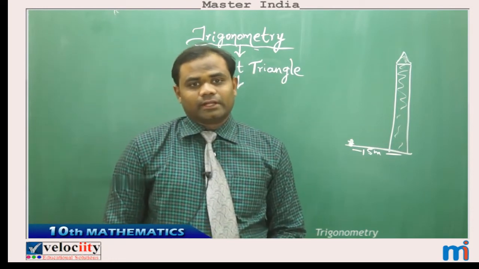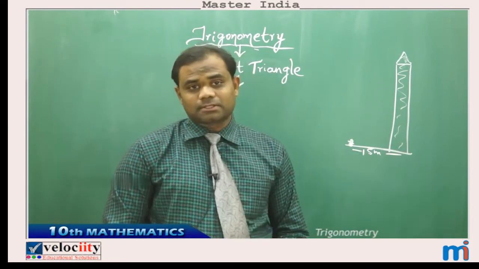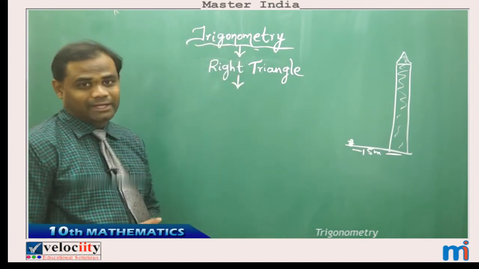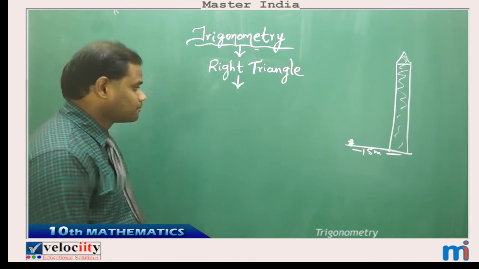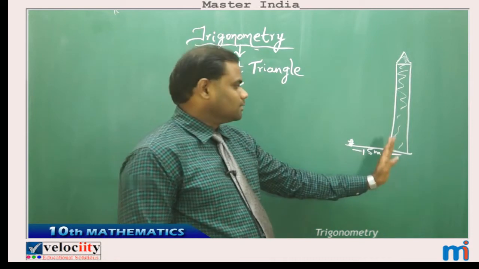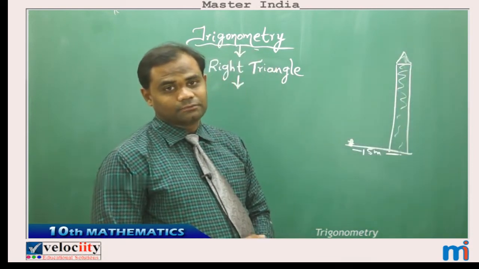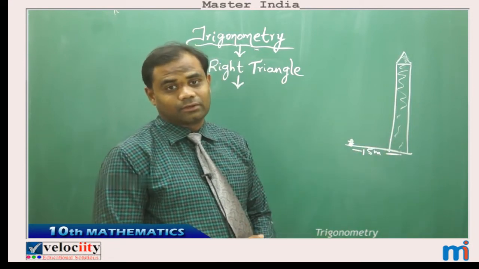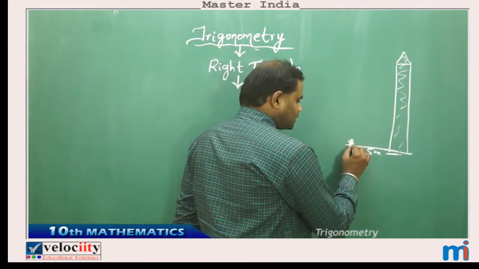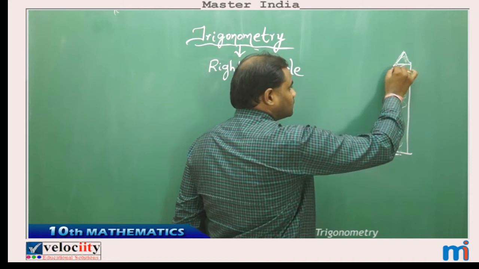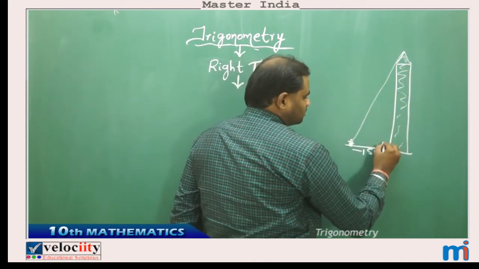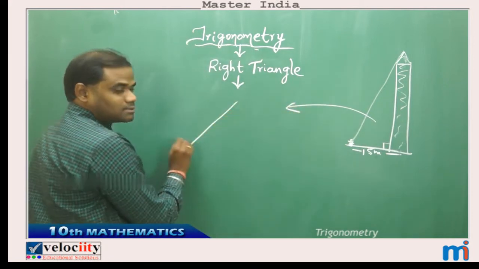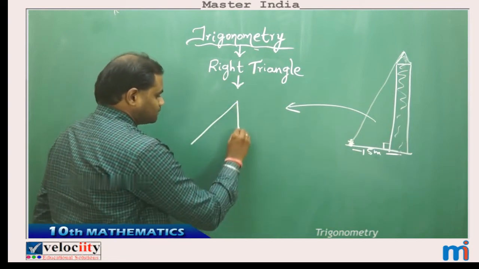Let's consider a right triangle and see how the real life puzzles can be solved using trigonometry connected with the right triangle. So let's see how a right triangle is connected with trigonometry. To come with this real life example, if this is the Qutb Minar, the height of which we need to find, imagine we can convert this real life puzzle into a right angled triangle or a right triangle. If the person standing here is watching the top of the Minar, then this being perpendicular clearly makes me understand that this real life problem can be converted into a right angled triangle.